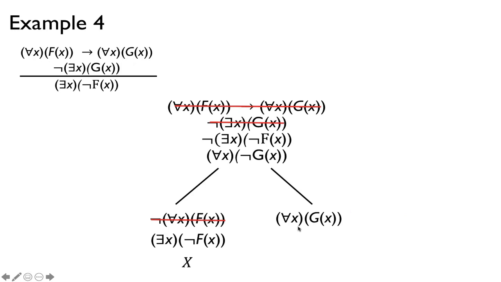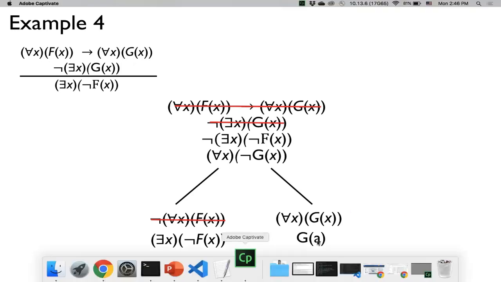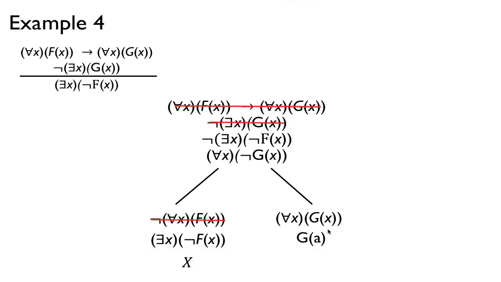And on this side, we're going to apply g of. By the way, we noticed that we don't have any a anywhere here, right? There's no constant or named object here, and so because this is true for all x, I'm going to introduce a variable a. So I'm going to say g of a. It's true for all x. Let a be any object. In predicate logic, our domain is non-empty, so there's at least one object, and whatever you call it, a, then certainly we have a g of a.